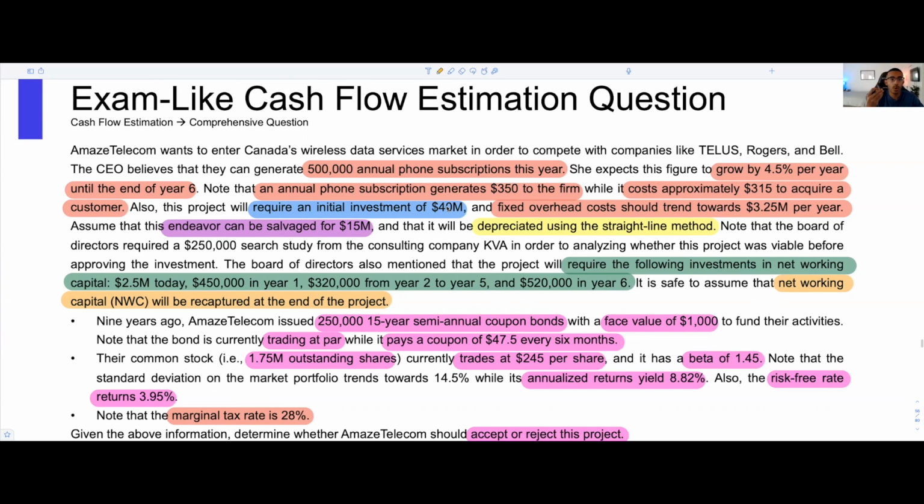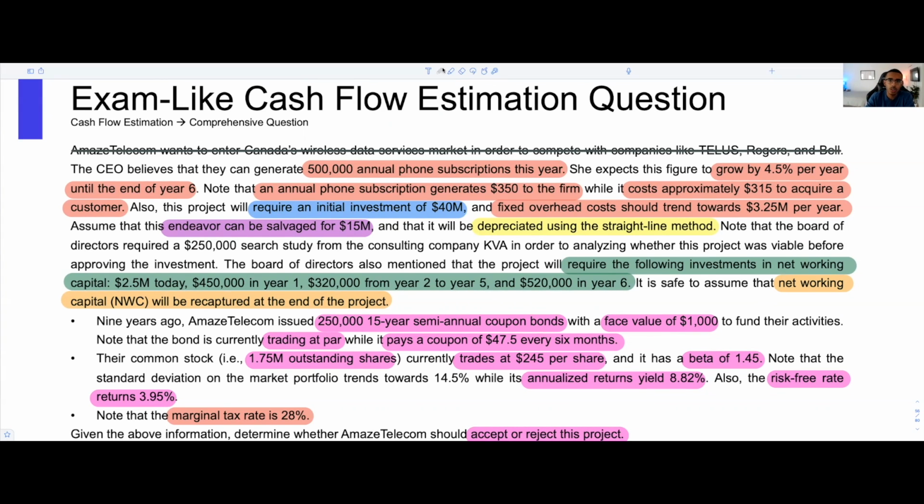Amaze Telecom wants to enter Canada's wireless data services market in order to compete with companies like TELUS, Rogers, and Bell. This doesn't matter to you. If you read a question and you see this, you don't care. This is all fluff. It literally means nothing. So if I were you, I would go ahead and scratch that out. You don't even want to draw your eyes to this.